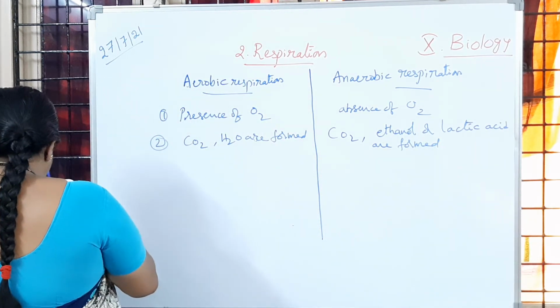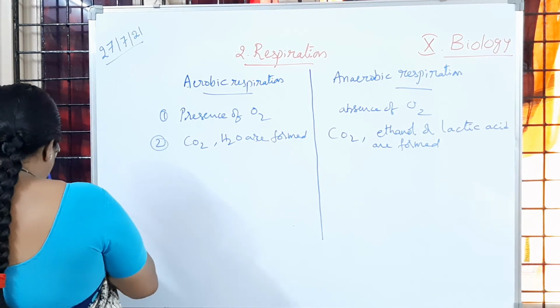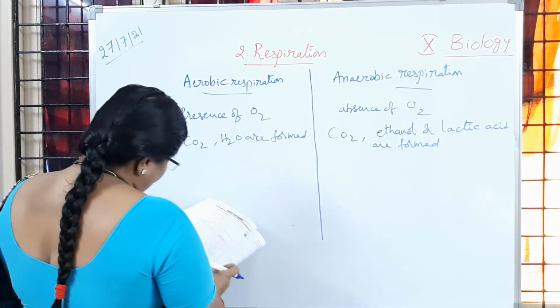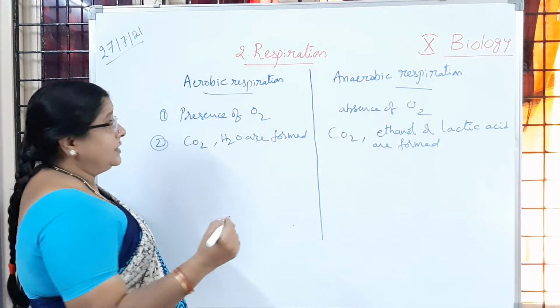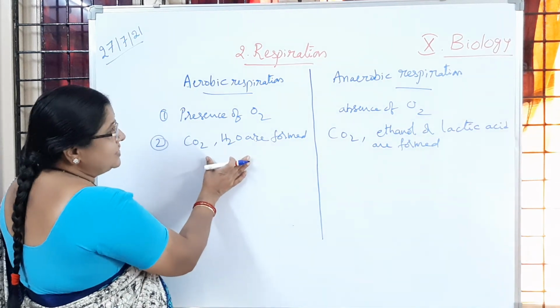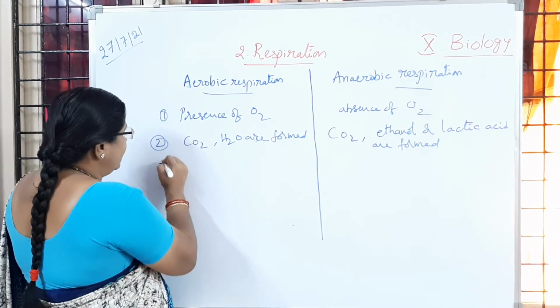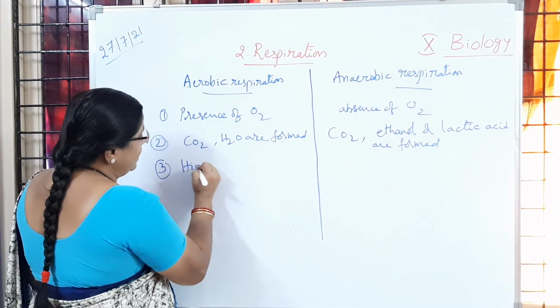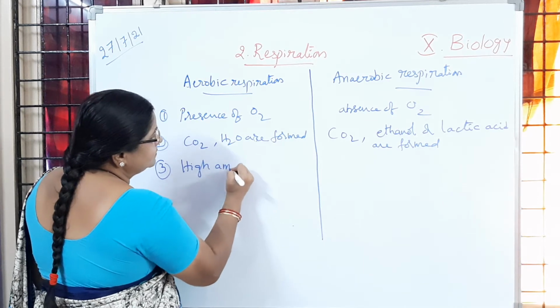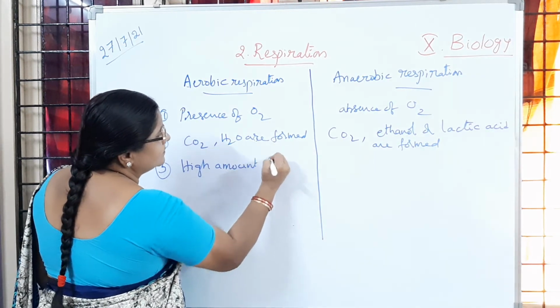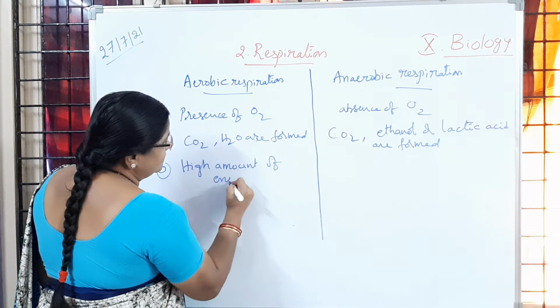So now if we observe here, what is the energy produced? As complete oxidation happens in aerobic respiration, a high amount of energy is produced.